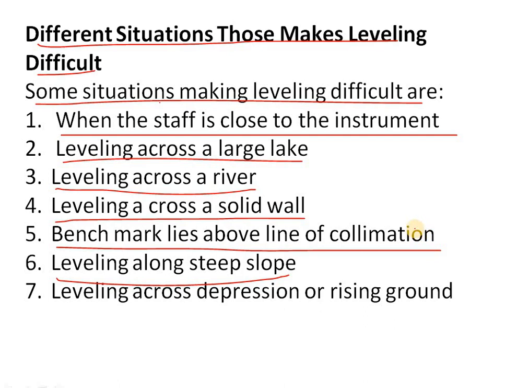We can observe steep slopes at mountains, hills, plateaus and surrounding forest areas. And the seventh one is leveling across depression or rising ground. Depression means the ground is going down and rising ground means it is coming up. These cause difficulties.